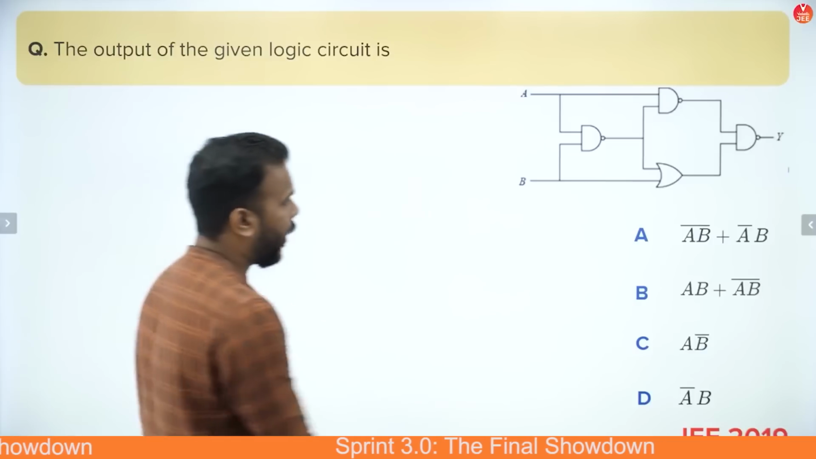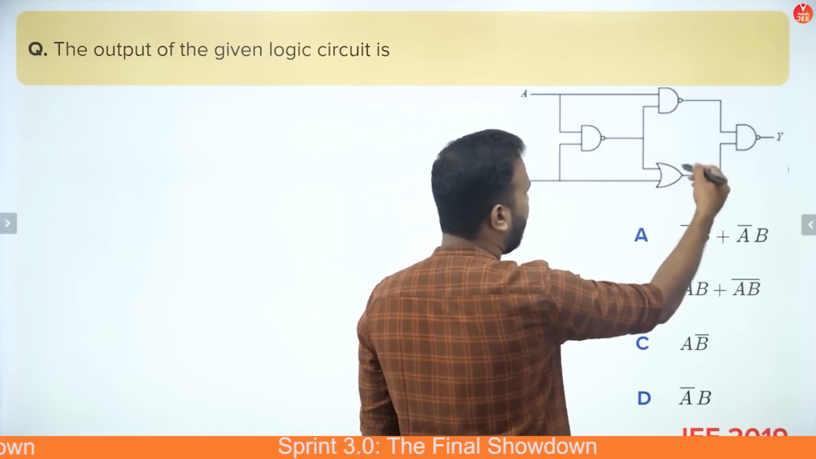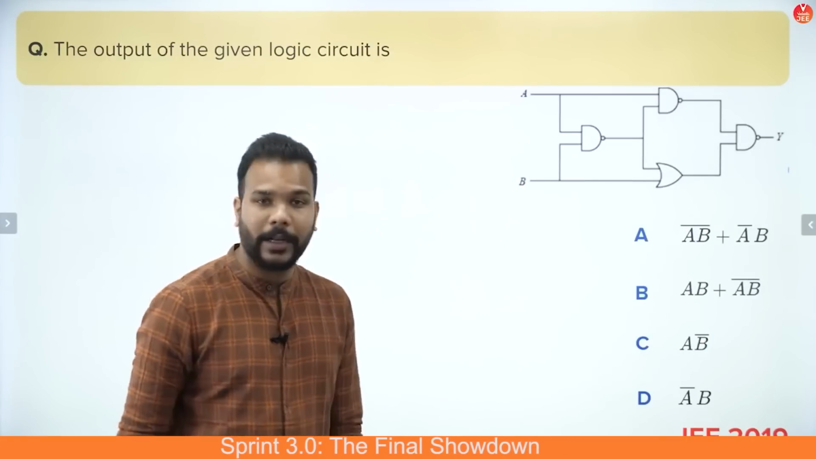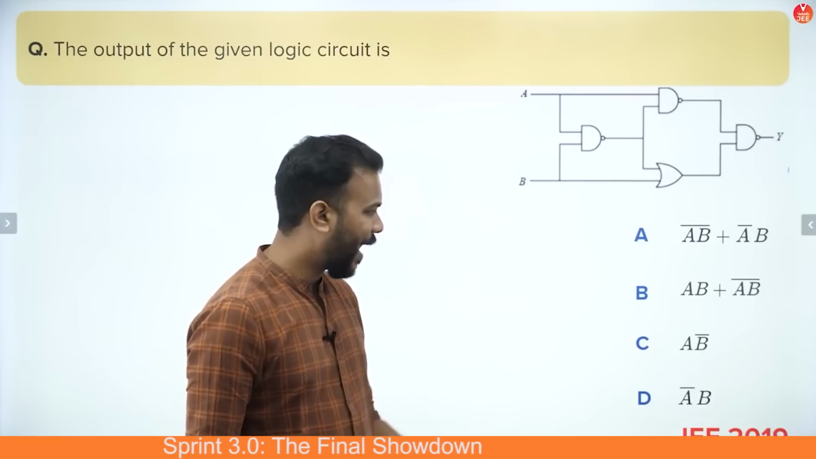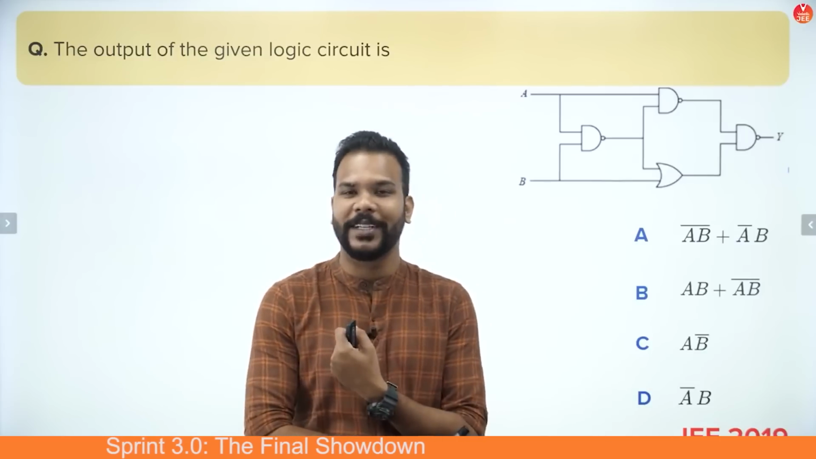All I can tell you that this one is a NAND gate, this is also a NAND gate, this is an OR gate, and this is a NAND gate. So there are 3 NAND gates and 1 OR gate being connected, and you have to find out the value of the output in terms of A and B. And yes, you can see again a question from JEE 2019.